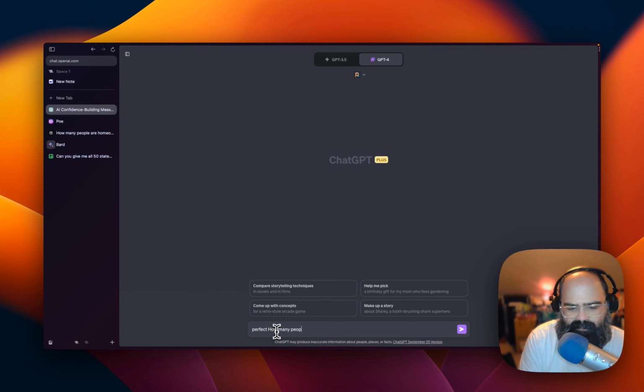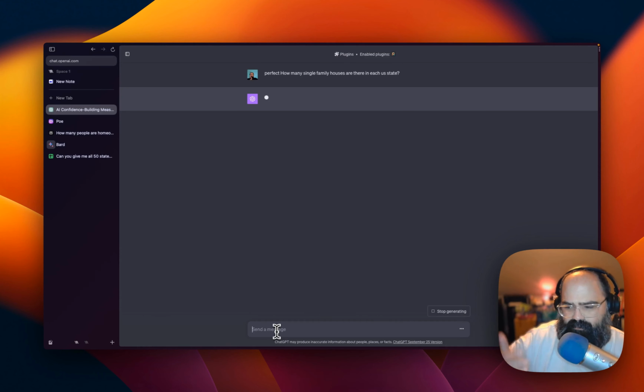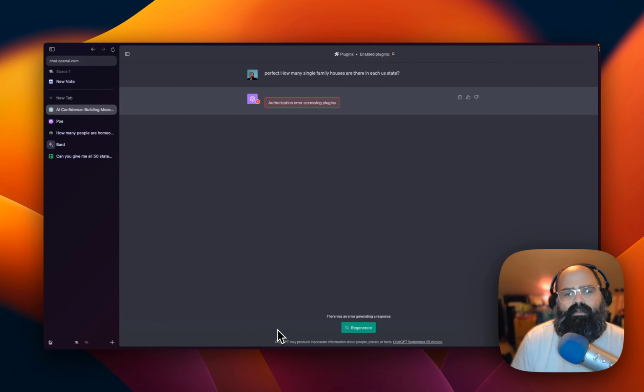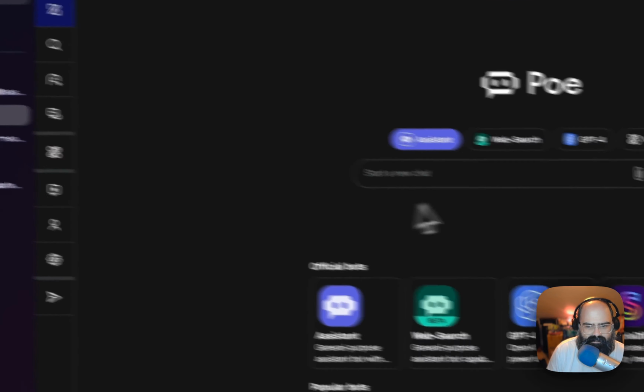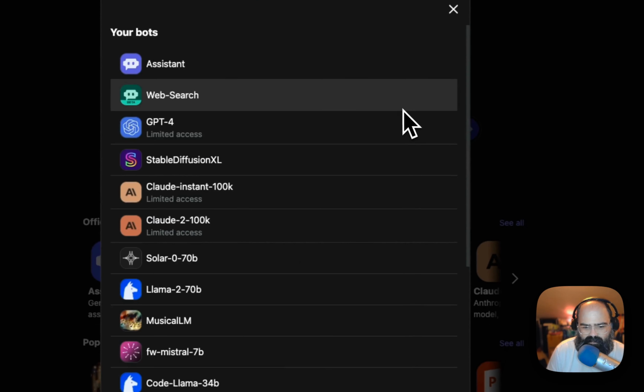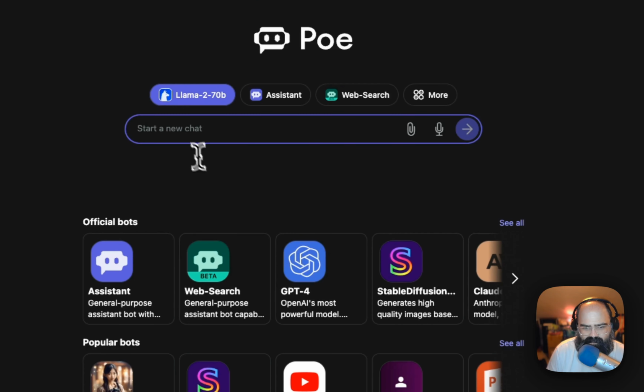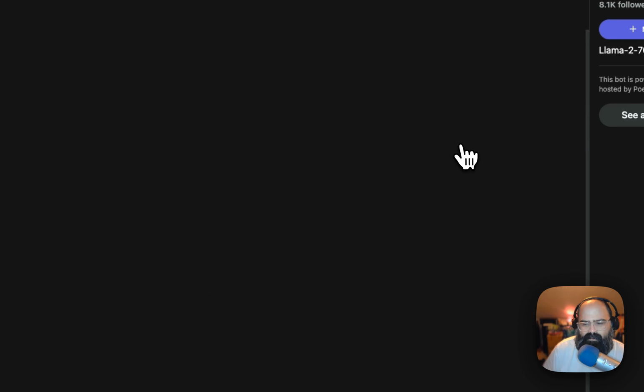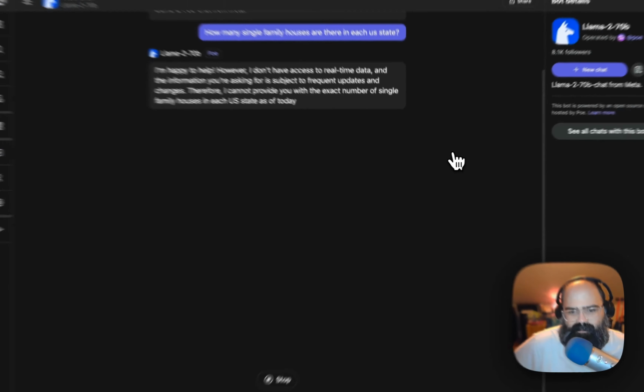All right, let's do single family houses. So how many single family houses are there in each US state? So what we can do is, if we want different, we are striking out here. Let's go for a wild card pick if everybody's down for it. Let's do a little open source. Let's check out our friend Llama.